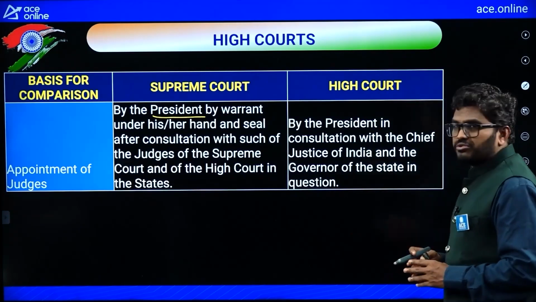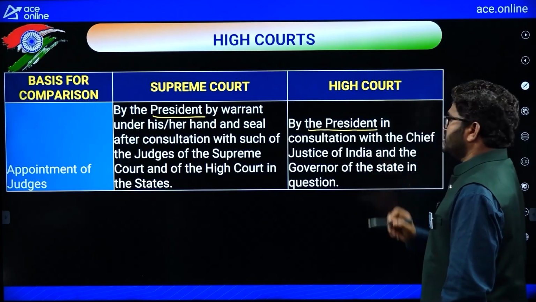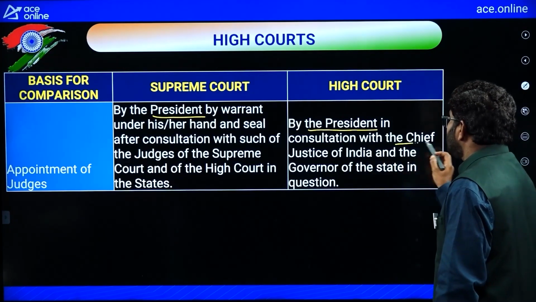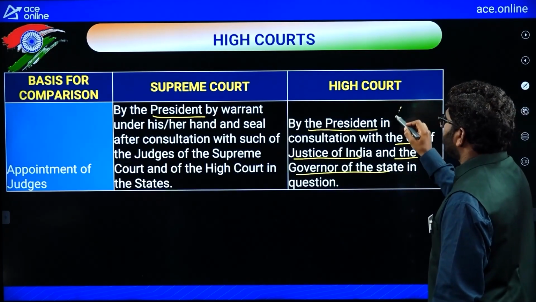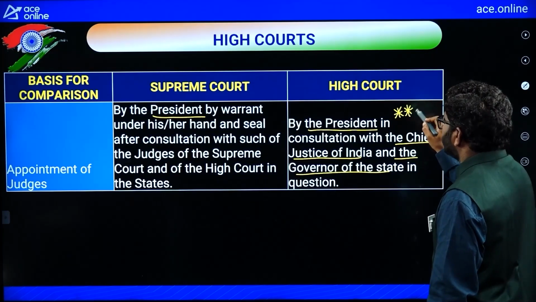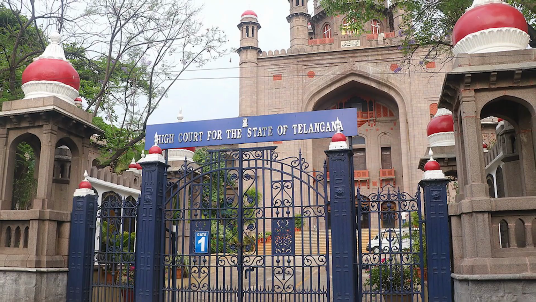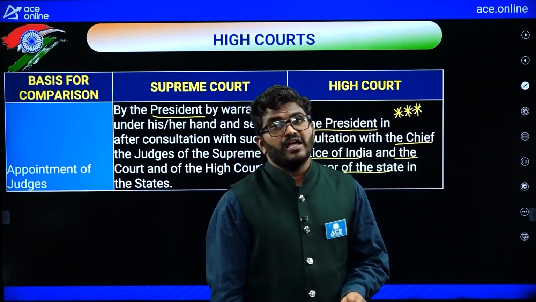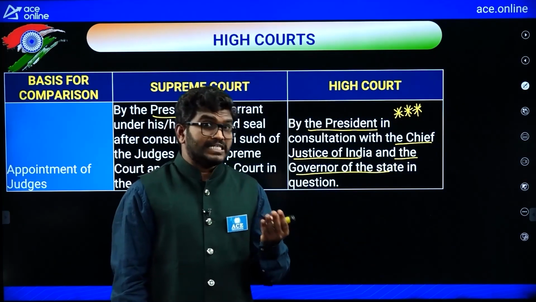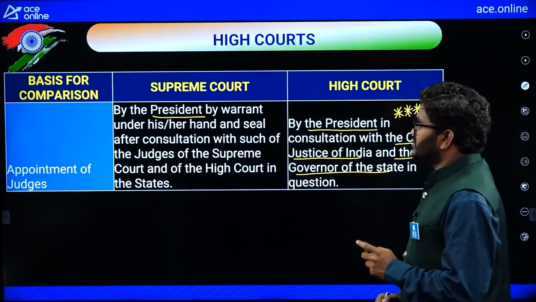Now, if we talk about the High Court, the President will appoint the High Court judge in consultation with the Chief Justice of India and the Governor of the state in question. So if it is necessary, if consultation is required, he will also consult the Governor of the state. Who will appoint the judges of the High Court? The President will appoint the judges of the High Court in consultation with the Chief Justice of India and the Governor of the state if it is necessary. So, this is the appointment of judges.